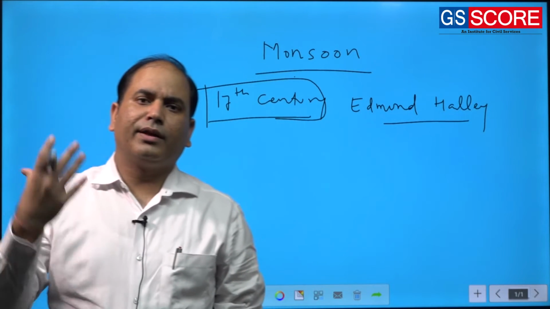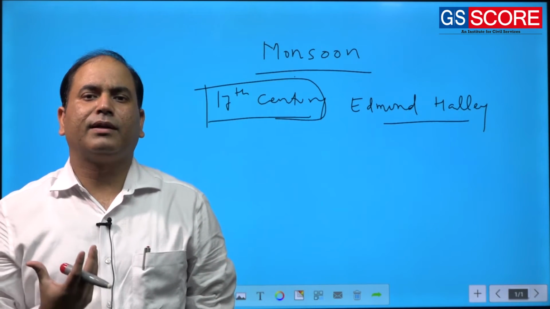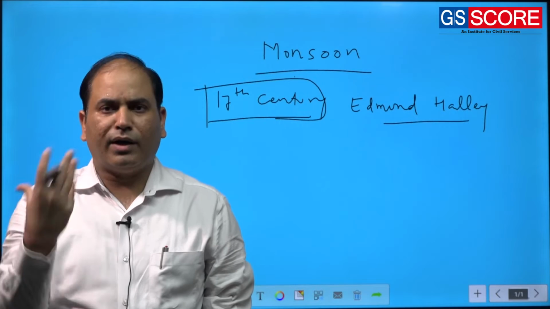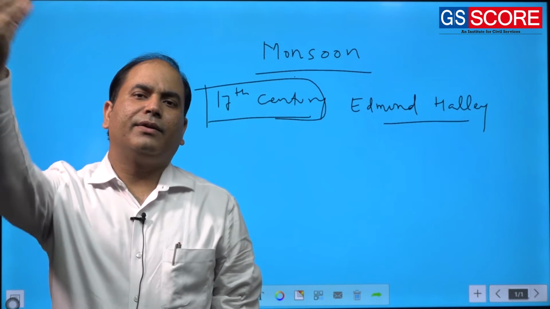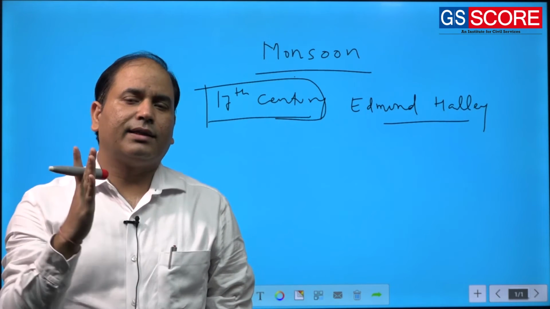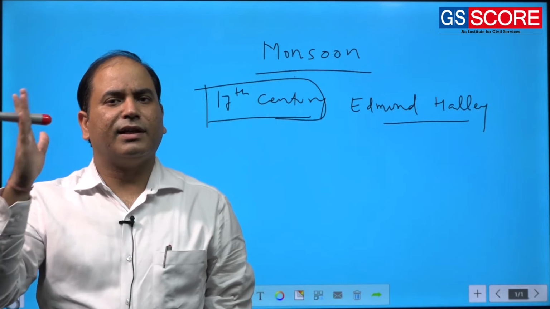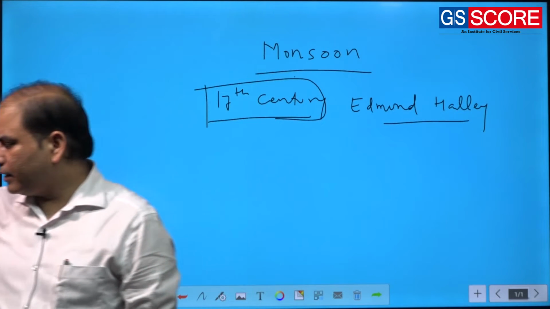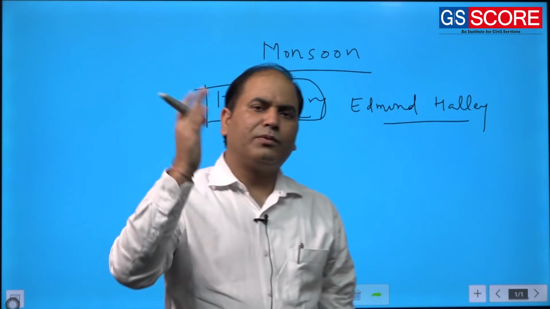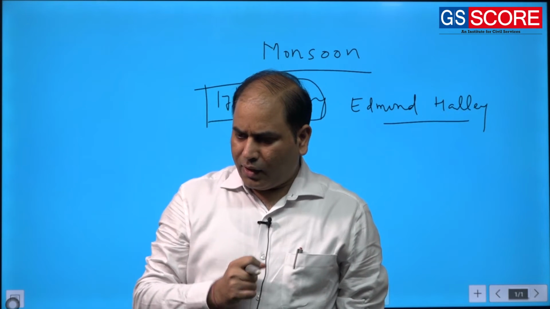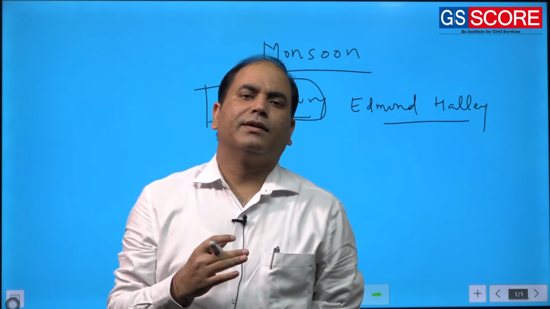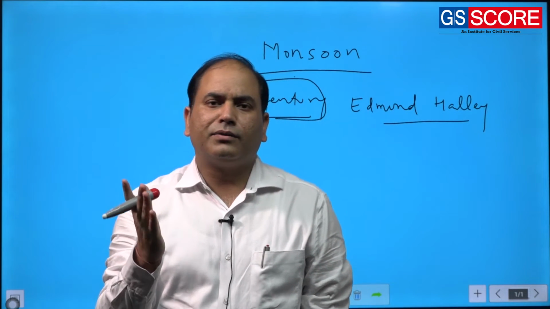But the moment when the new findings, new developments appeared, it came to light that his idea of monsoon is comparatively, or you can say, half explained. He was not proved completely wrong, rather his idea was very much limited. Now first we will discuss the idea of Edmund Halley, and then we will move to the other part. All these ideas of the monsoon are simply referred to as monsoonal explanation or monsoonal theory.